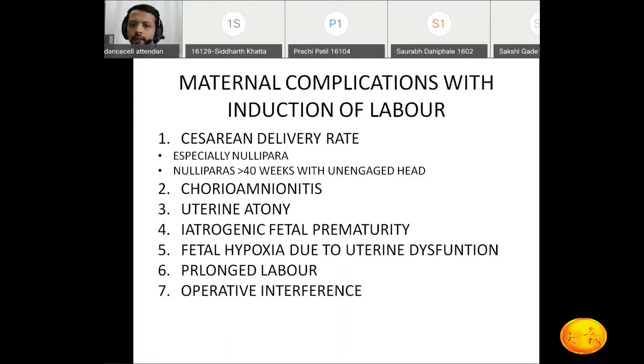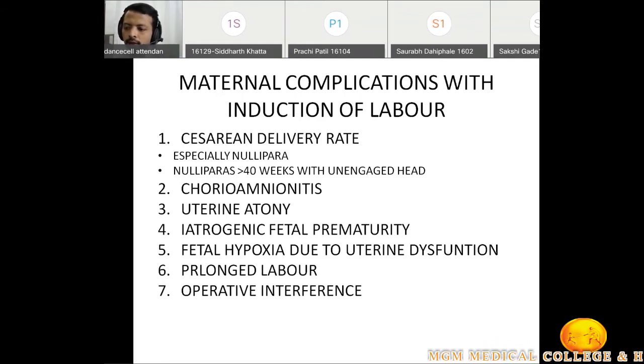But why are we not inducing each and every patient? Because of these complications we may face with induction of labor. If we induce a patient and she doesn't go into labor, then what options do we have?